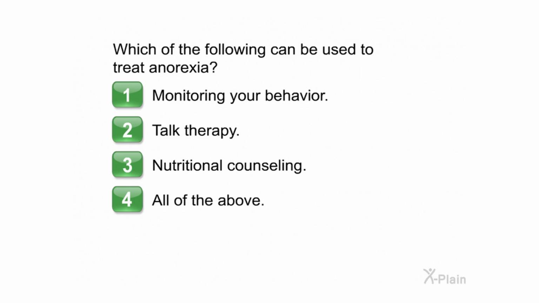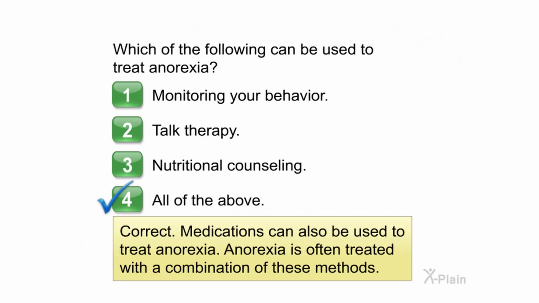Choose one of the following options. 1. Monitoring your behavior. 2. Talk therapy. 3. Nutritional counseling. 4. All of the above. Correct. Medications can also be used to treat anorexia. Anorexia is often treated with a combination of these methods.